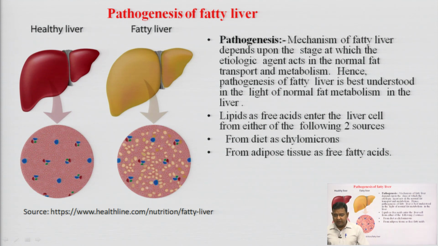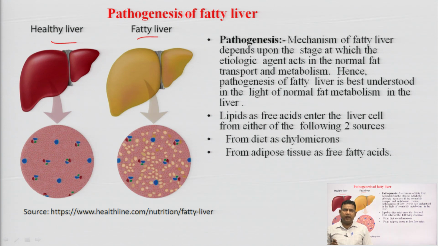Next, the pathogenesis of fatty liver. So, healthy liver this one and fatty liver this one. There are the changes. What are the changes? Pathogenesis: mechanism of fatty liver depends upon the stage at which the etiologic agents act in the normal fat transport and metabolism. Hence, pathogenesis of fatty liver is best understood in the light of normal fat metabolism in the liver.